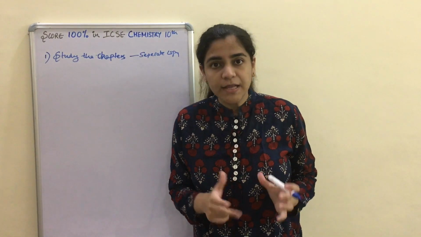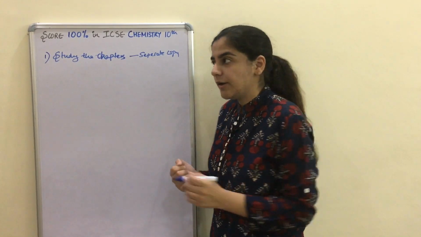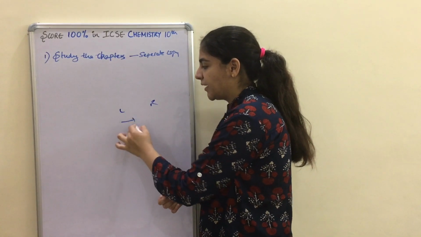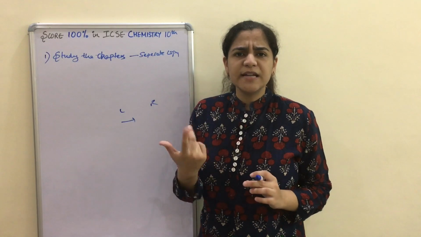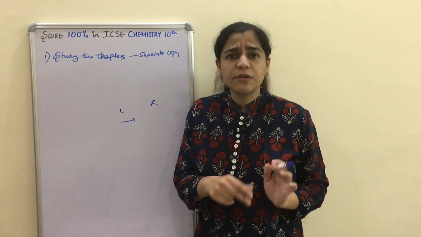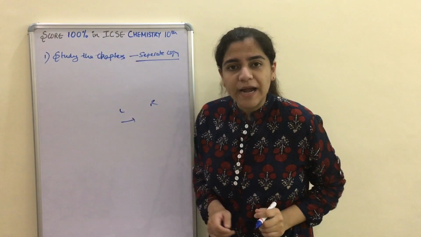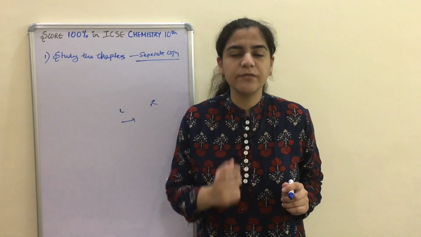Like for example, let's take the periodic table example: when we move from left to right, we have to note whether the nuclear charge increases or decreases. Or for example, when we move from the top to the bottom of the table, whether the atomic size increases or decreases. We can keep these things in the separate copy so that at the last moment we can have a thorough revision from the copy.